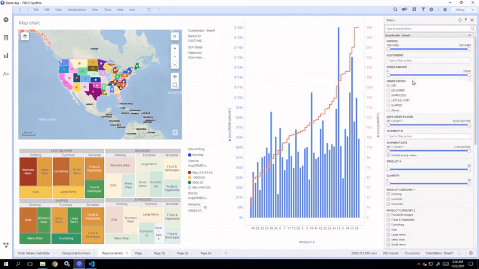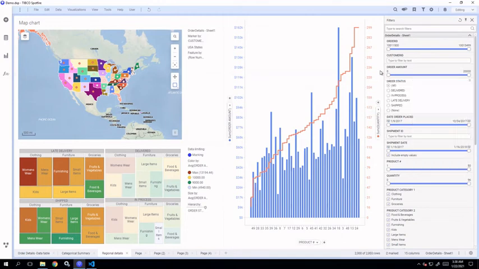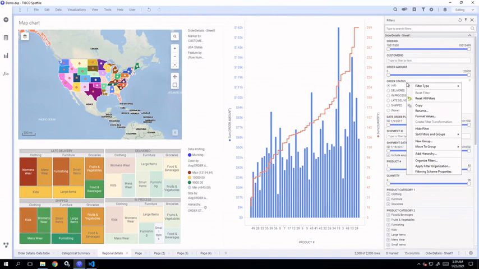Here you can see the list of all the different filter types that are provided by Spotfire: range filter, item, checkbox, radio button, text, list box, etc. Always remember that Spotfire by default assigns a filter type to all the columns in the data table. So these are all column filters which you can change by right clicking in the filters panel and selecting the filter type from here.